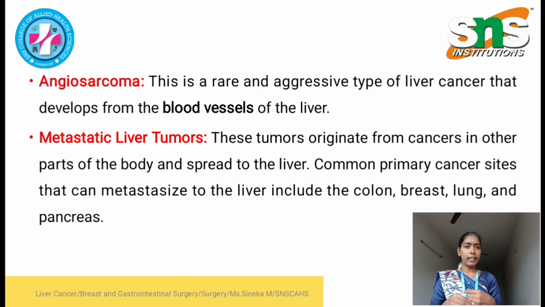Next is metastatic liver tumors. These tumors originate from cancers in other parts of the body. Then it will spread to the liver. Common primary cancer sites are colon, breast, lung and pancreas.